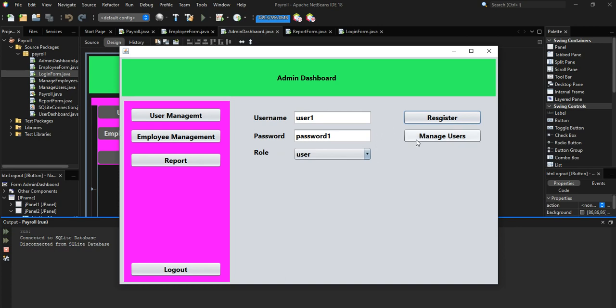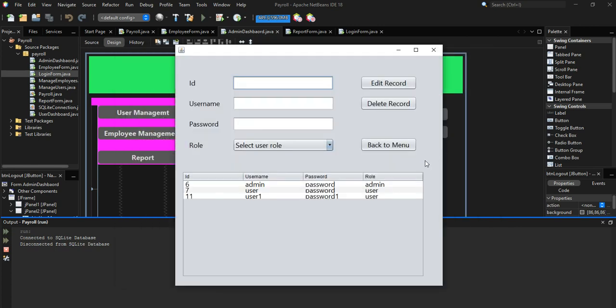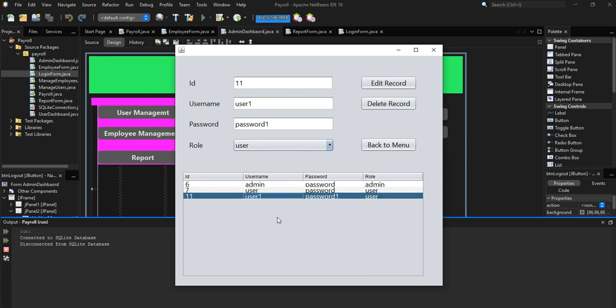So for us to see and manage users, we can come to this place and click on manage user. You can see now we have all the list of the users. Admin is there, user is there, password user 1 is also there. That is our new record. Alright, so this is how it is.